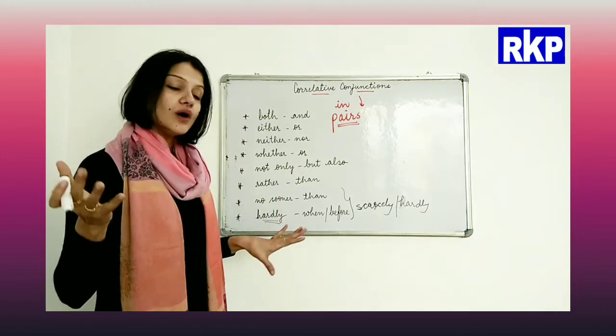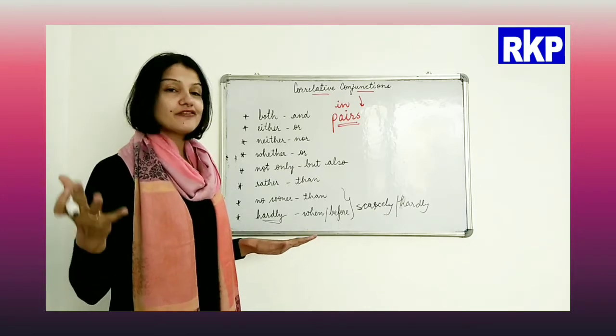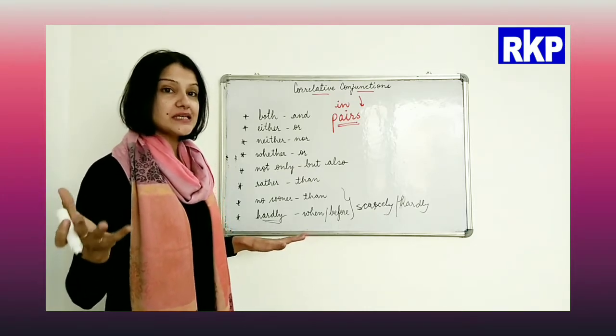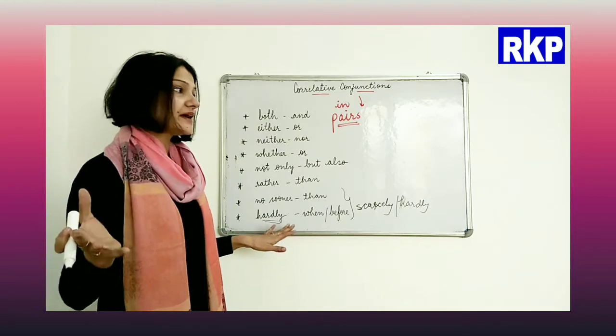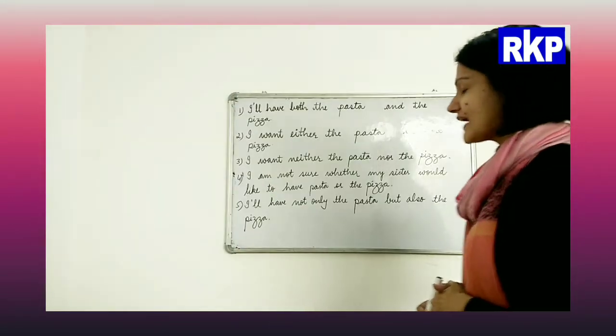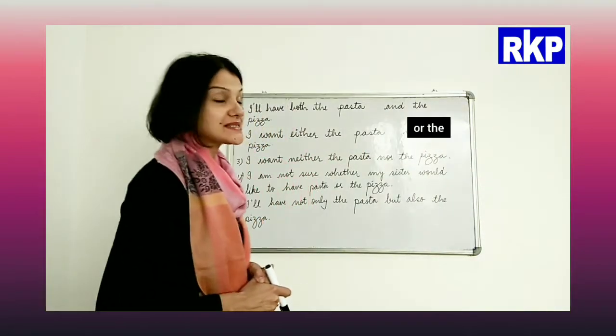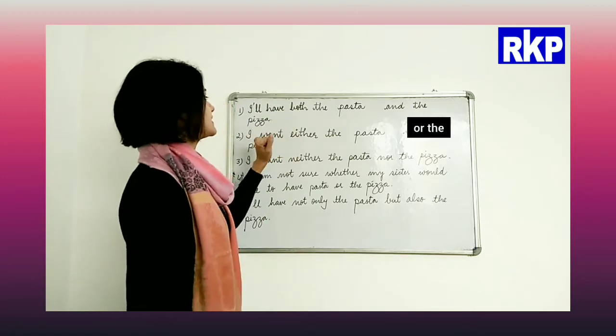Now we'll see how to use them in sentences. We'll write a few sentences and look at their usage. Now have a look at these sentences and we'll see how correlative conjunctions are used in them. See the first sentence.